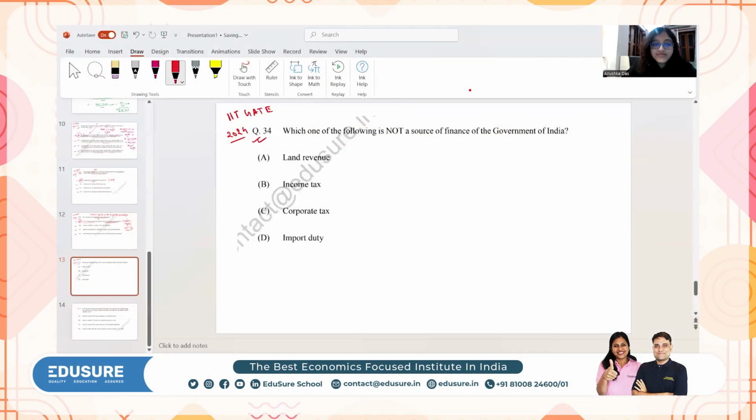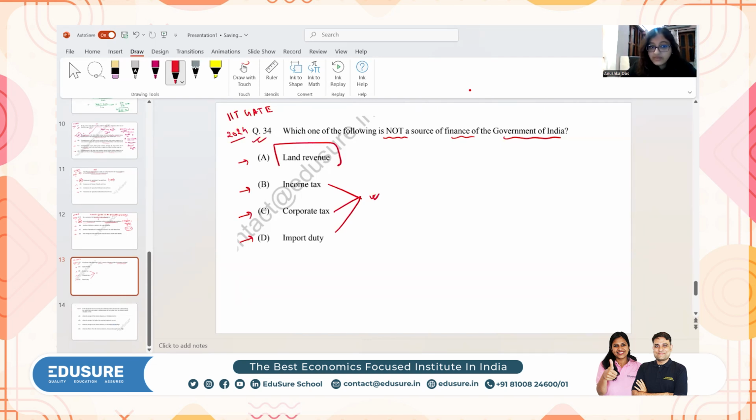Okay, so this question is from IIT GATE 2024, question number 34. It says, which one of the following is not a source of finance of the government of India? First option is land revenue, second option income tax, third option corporate tax, or the fourth option is import duty. So income tax, corporate tax, and import duties are major sources of revenues for the central government. Here, government of India means the central government, right? So these are major sources of revenue.